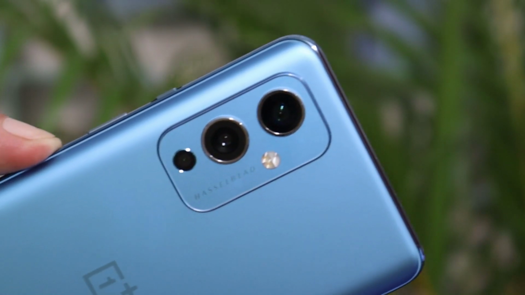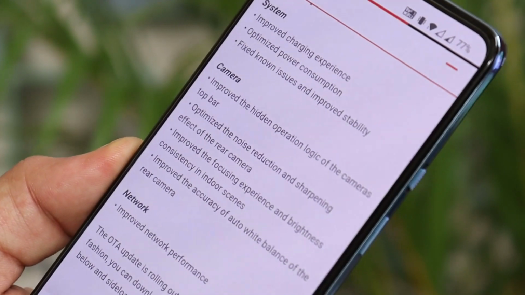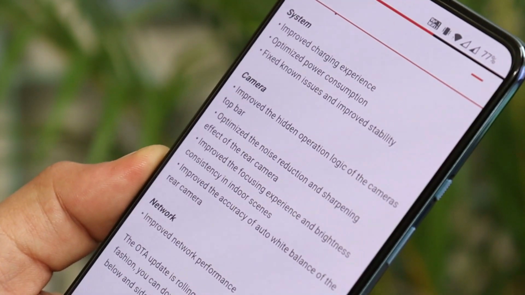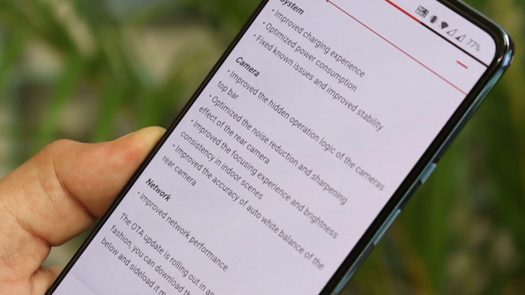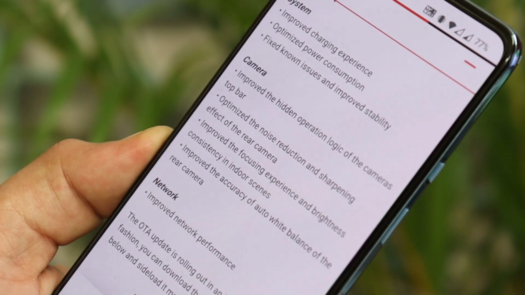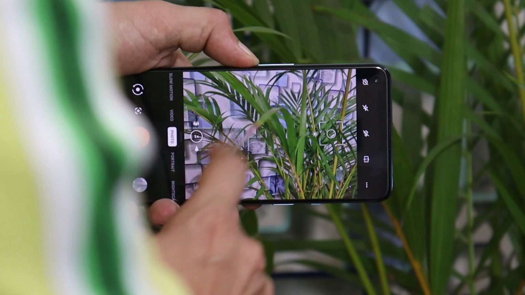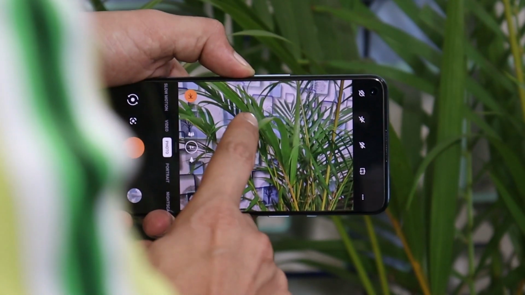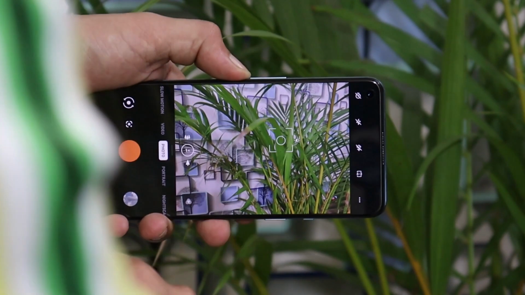Now let's move on to the next topic, which is related to camera performance. If you take a look at the changelogs of the previous update, there are lots of fixes and improvements done to the camera. After using the device and clicking a few pictures, I got to know there are lots of improvements done related to the camera segment. With this update, OnePlus has also fixed the device not focusing on smaller objects or closer objects. I have personally tested that out, and now I don't face any kind of issues in focusing closer objects.